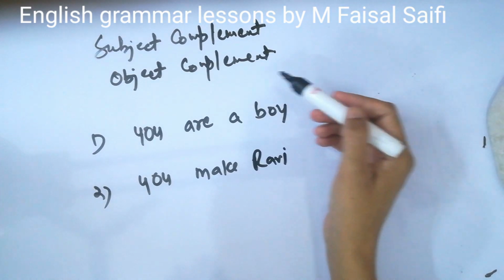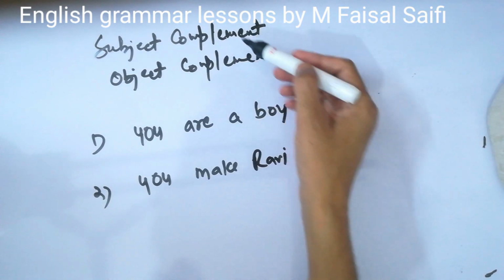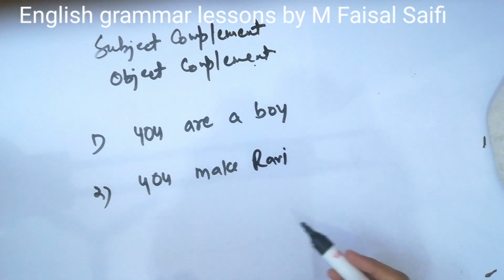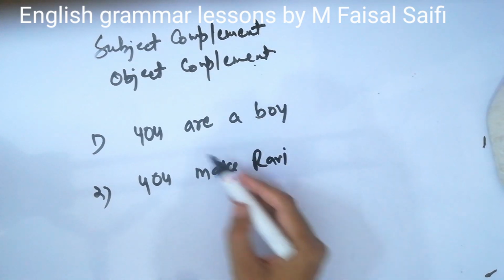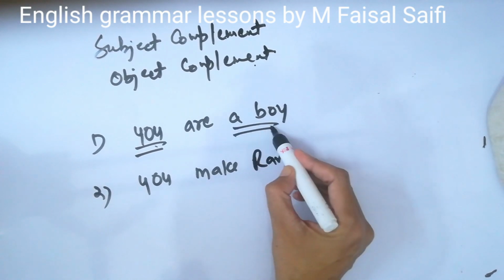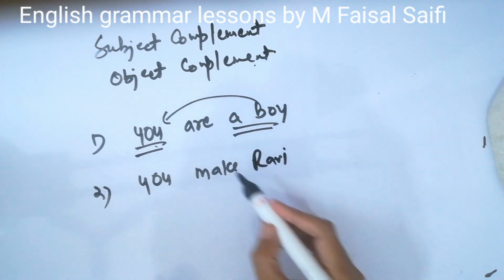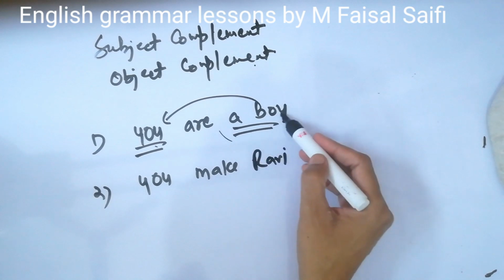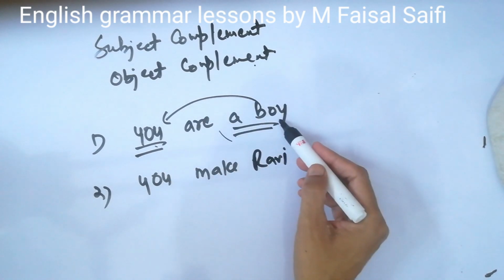Now there are two kinds of complements: subject complements and object complements. Let us understand what a subject complement is. When I say "You are a boy," you is the subject, boy is a complement, and boy is about you. So when the complement is telling about the subject, this is a subject complement.